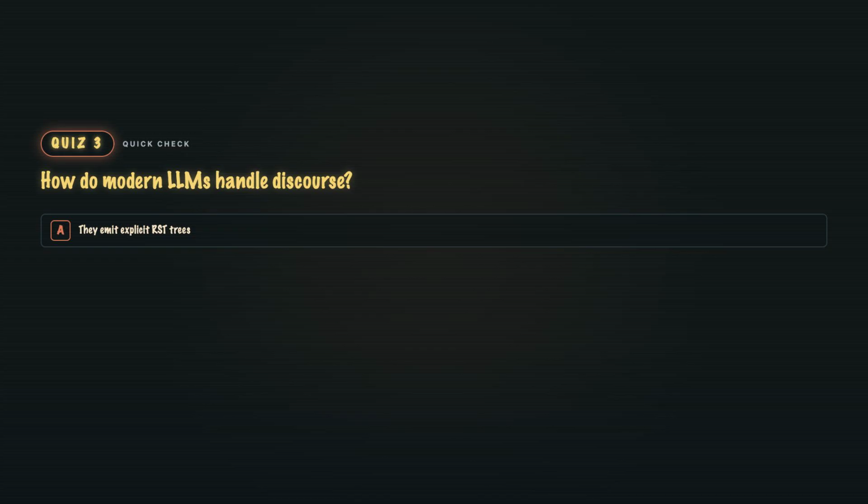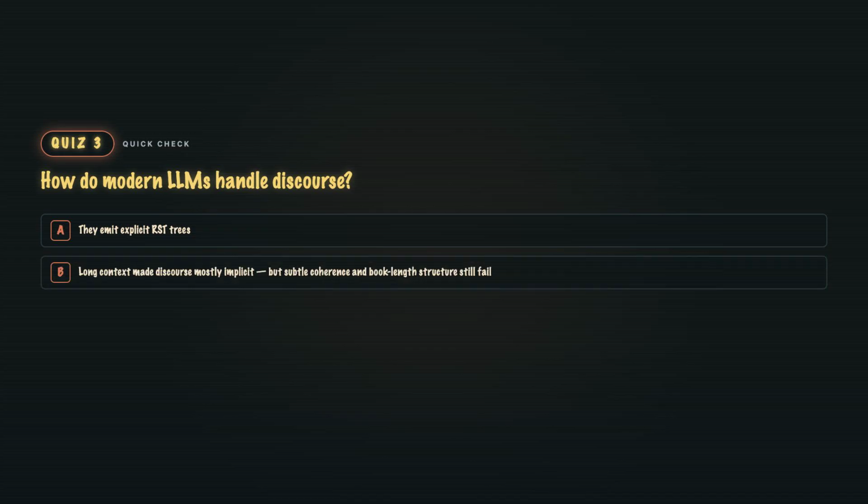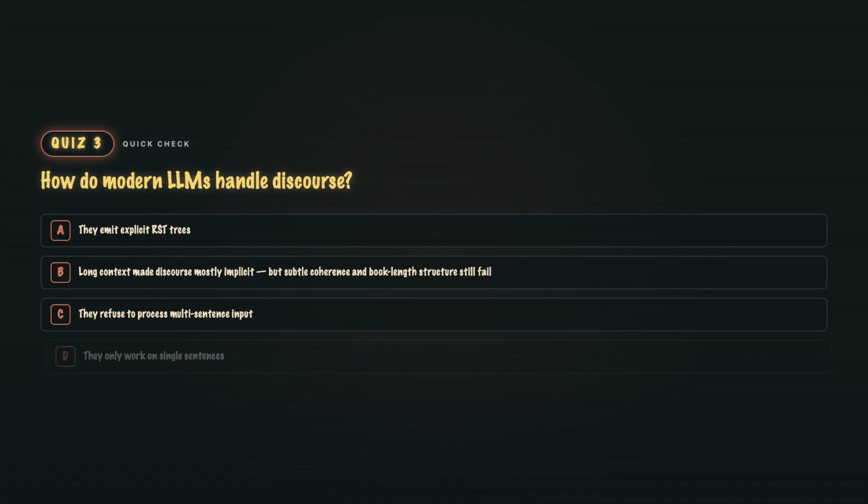Quiz 3. How do modern LLMs handle discourse? A. They omit explicit RST trees. B. Long context made discourse mostly implicit, but subtle coherence and book-length structure still fail. C. They refuse multi-sentence input. Or D. They only work on single sentences.